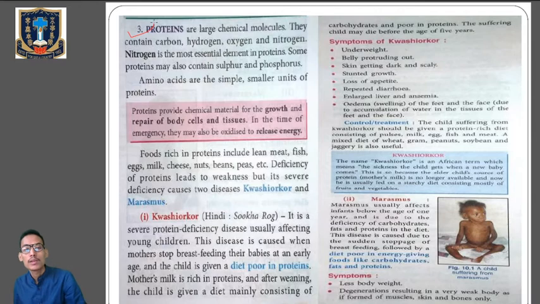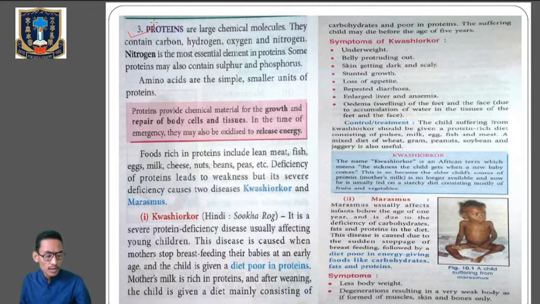And some proteins may also contain sulfur and phosphorus. And amino acids are the building blocks of the proteins. Clear? Now protein provides chemical material for the growth, for the repair of body cells and the tissues which are damaged. In the time of emergency also, they may be oxidized to release energy. So these are the general functions of protein in our body.